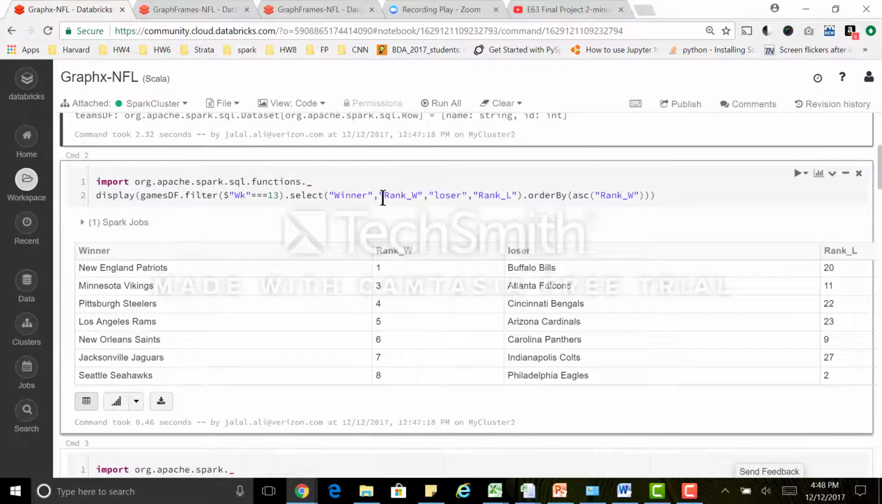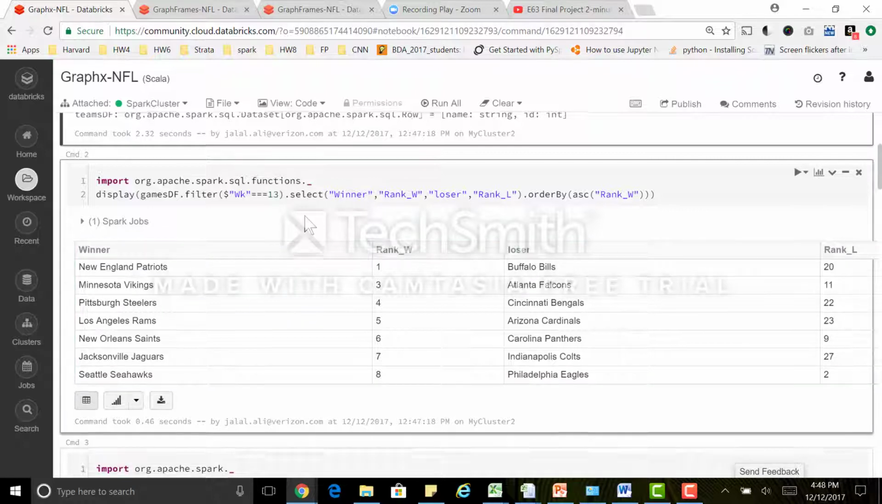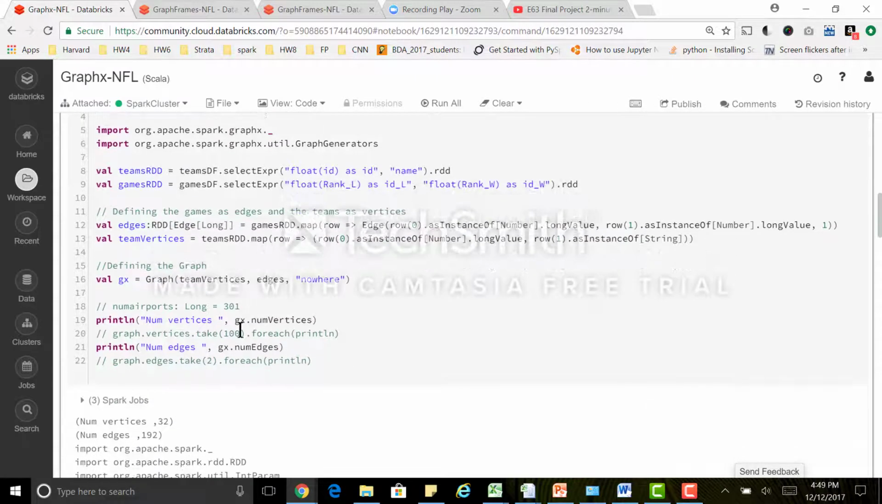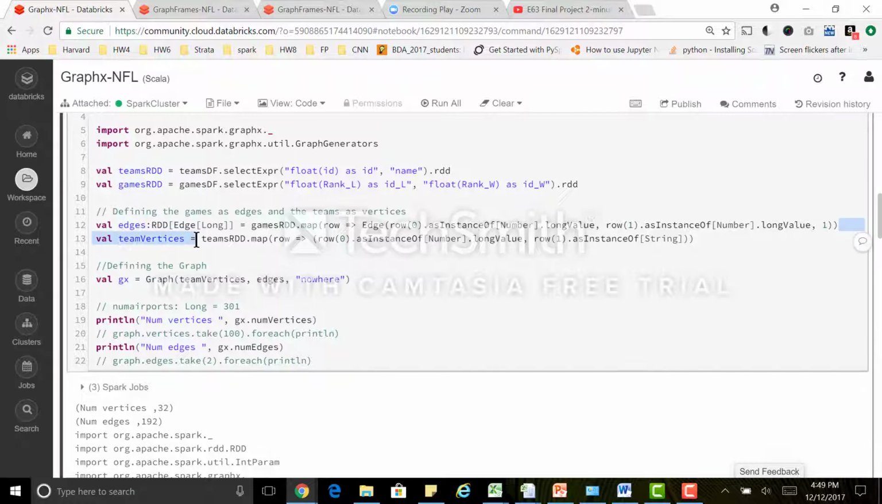Next, I can look at this data and analyze it to see the rankings, the winners and the losers of week 13. To create the graph, what you need to do first is create the team vertices as an RDD and the edges as an RDD. Once you create both of them as RDDs, you can create the graph. Once you have the graph, you can do all the analysis you want from there.